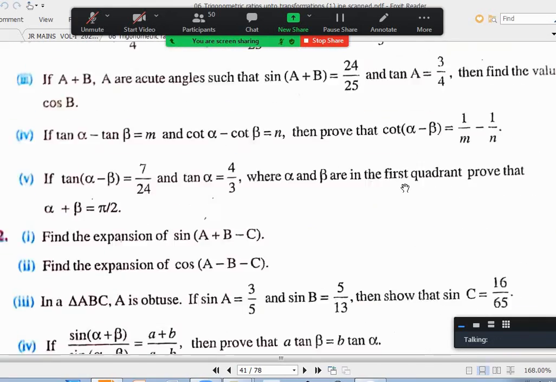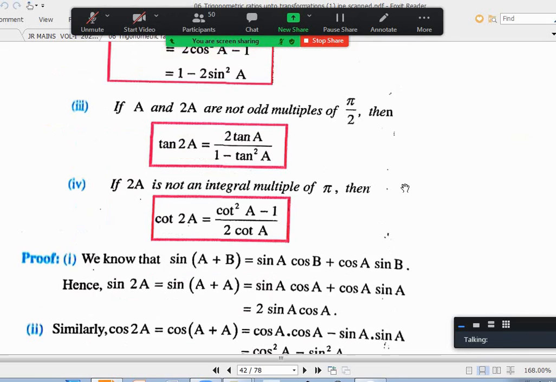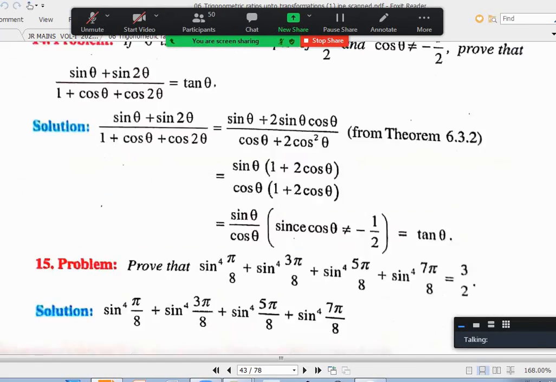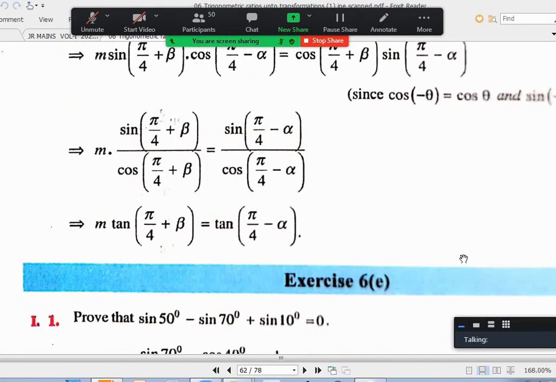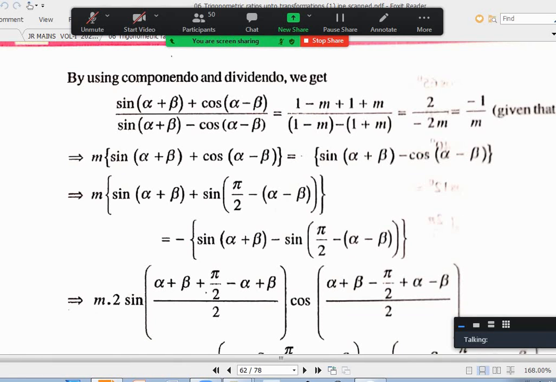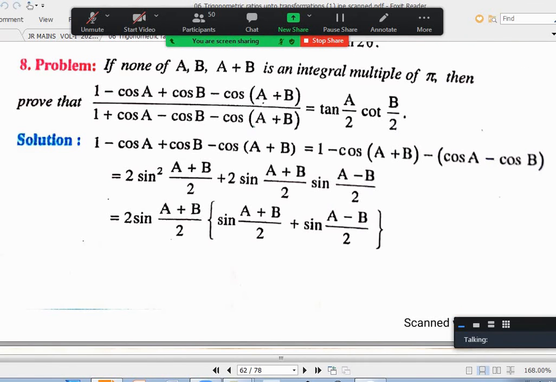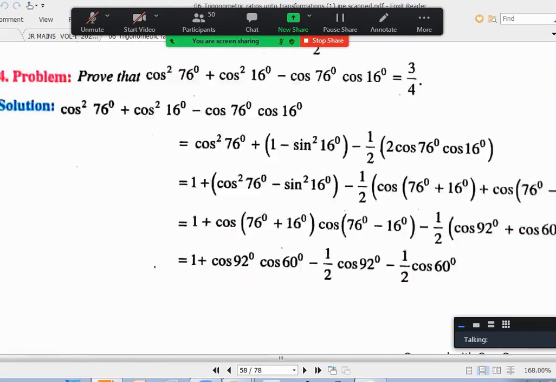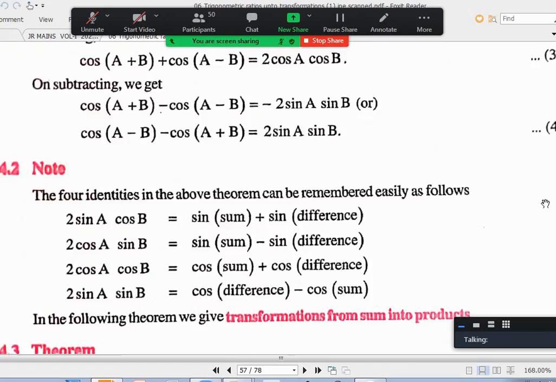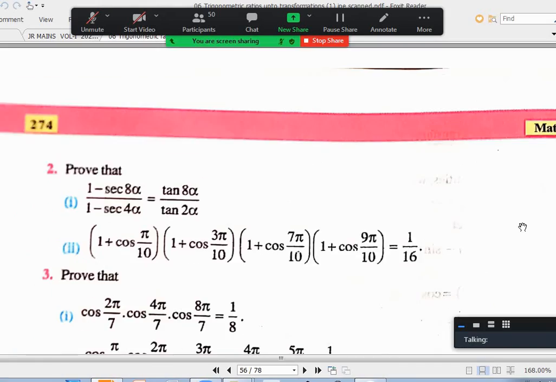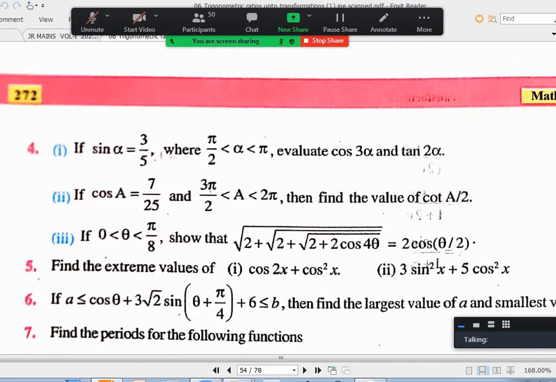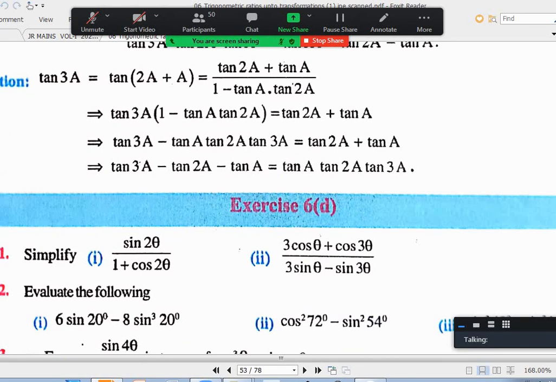Just let me have a look. Yes, so this is 6D.